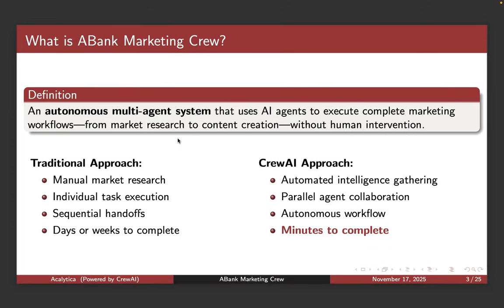But now, if we were to use a CrewAI approach where it's multi-agent, then it means that it's automated intelligence gathering. That is, the research process becomes faster, of which this is something that a lot of companies are already using, and individuals as well, to do research using AI. And then you can have parallel processing where you have multiple agents doing certain tasks at the same time.